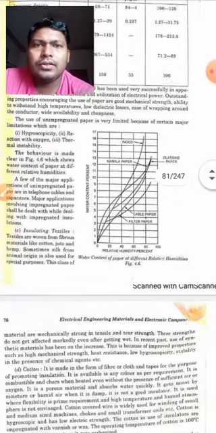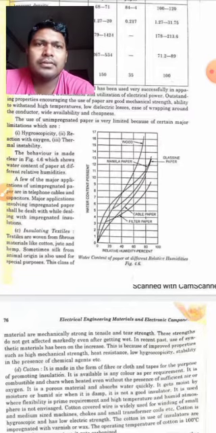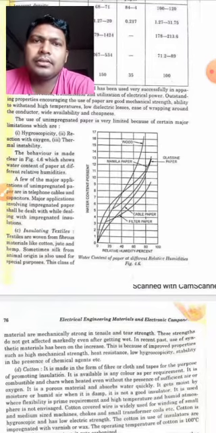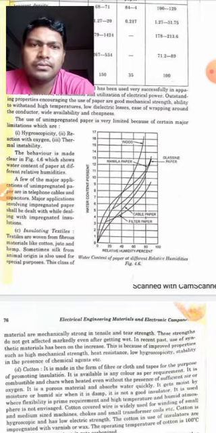Now, the use of unimpregnated paper is very limited because of certain major limitations, which are hygroscopicity, reaction with oxygen, and thermal instability. The behavior is shown in figure 4.6.